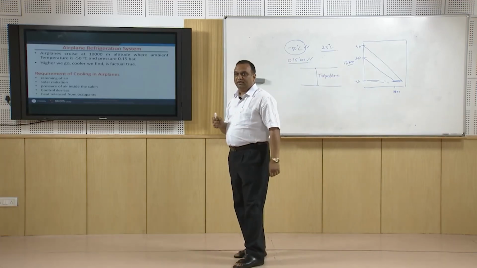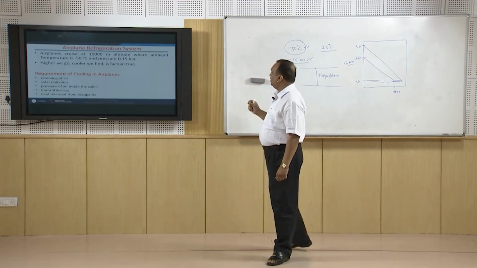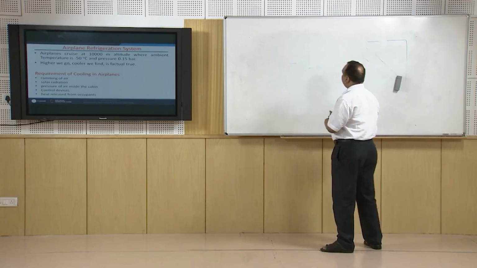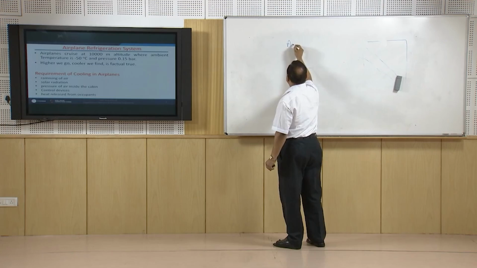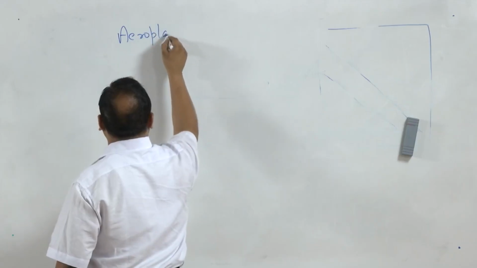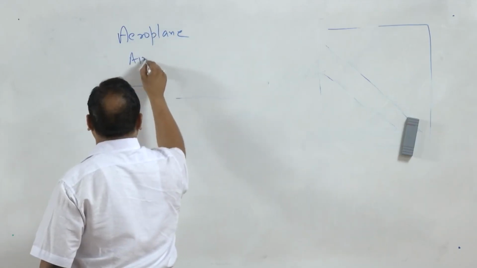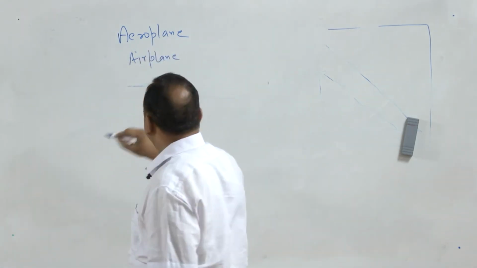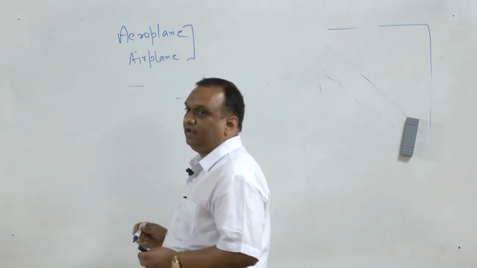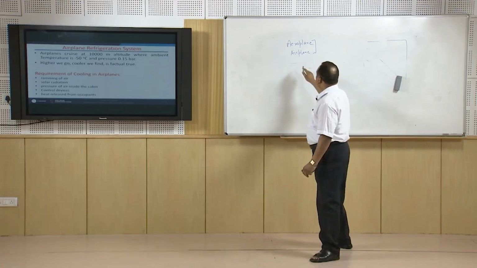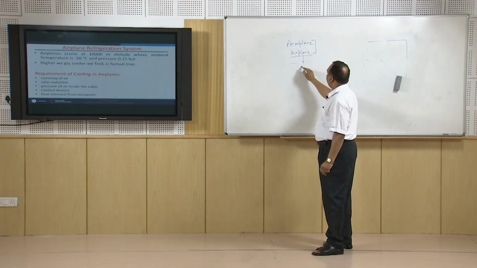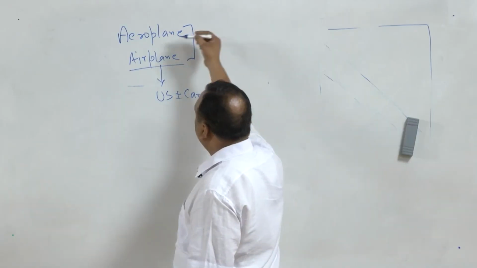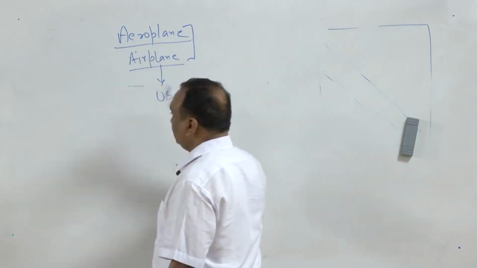Now, for the air conditioning of airplane, we call it airplane, in some parts of the world it is called aeroplane. Both are same. Aeroplane and airplane both are same. This terminology airplane is mostly used in US and Canada, and in most of the rest of the world it is called aeroplane.